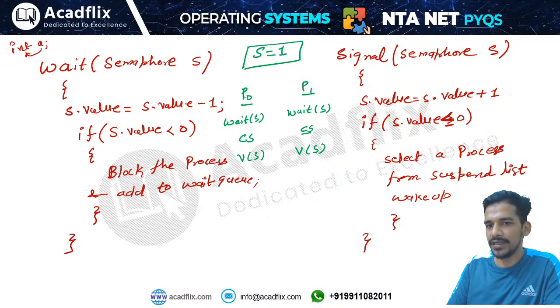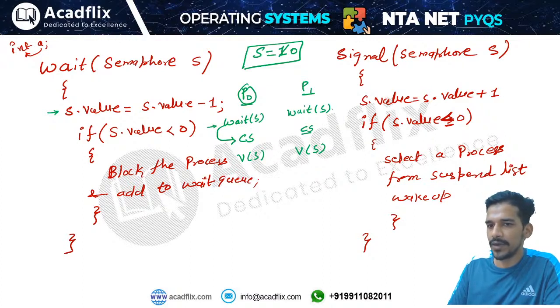Let's take the value of semaphore initially is 1. So what will happen is, this process will apply the wait operation on the semaphore. When this will apply the wait operation, what will happen? The value of the semaphore will become 0. Okay, it will subtract the value by 1. Then it will check if the value of semaphore is less than 0. Value is not less than 0. That means it will enter the critical section. Okay, this process will enter the critical section.